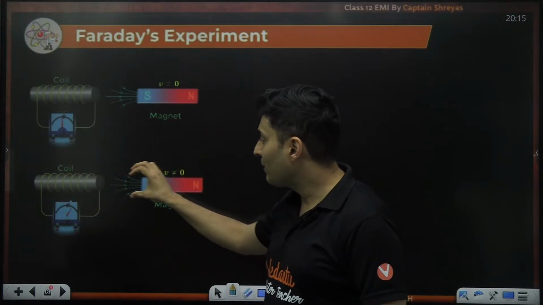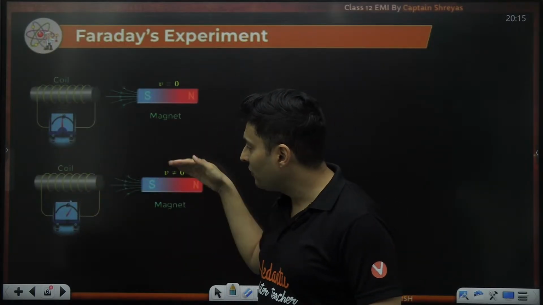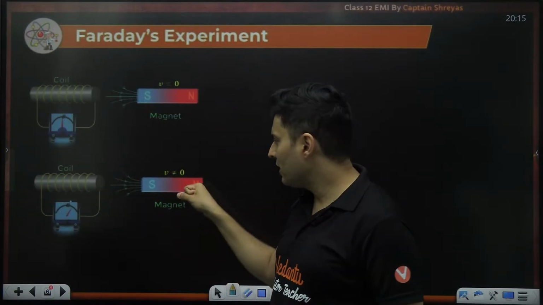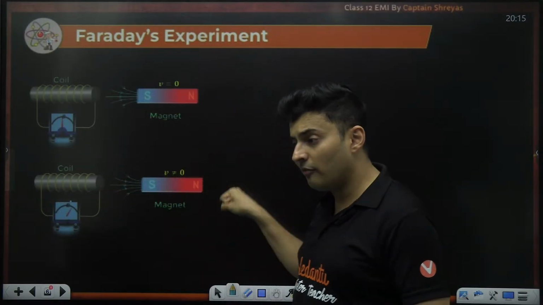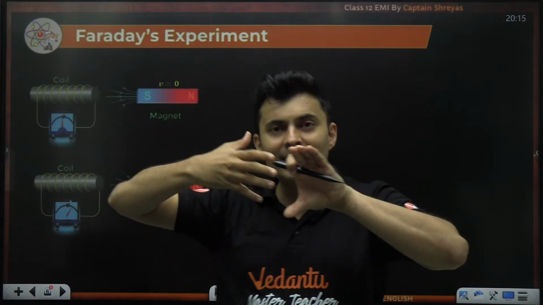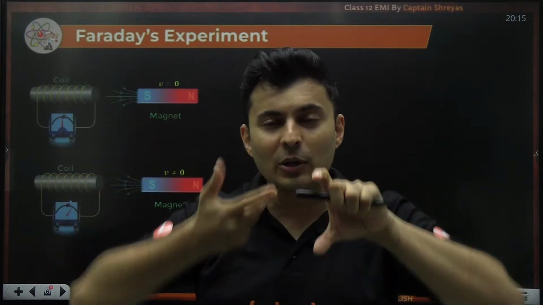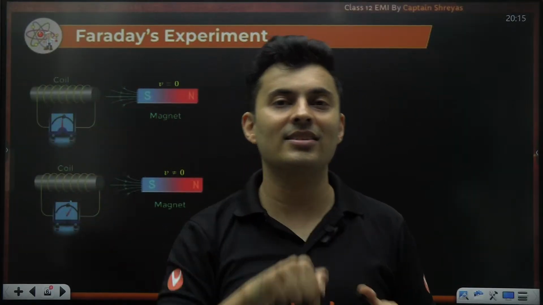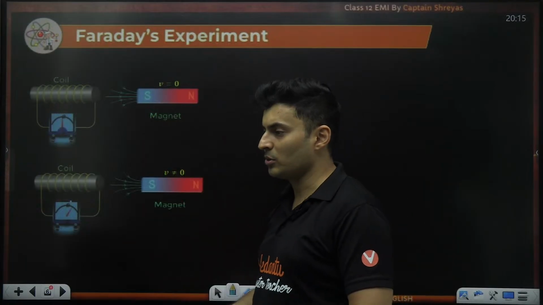But when that magnet moves, the magnetic field lines passing through the coil are changing. Because when you're close, it's different. When you're far, it's different. So when the flux, the field lines which are passing through that coil, change, that phenomenon is causing electricity. That's what he understood. That is what this experiment shows.